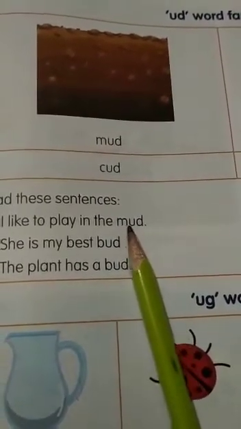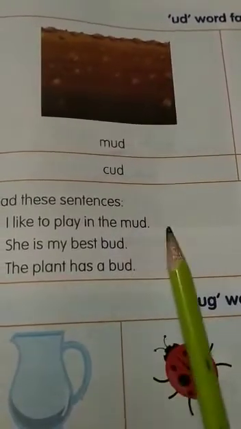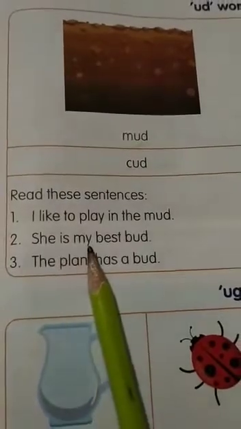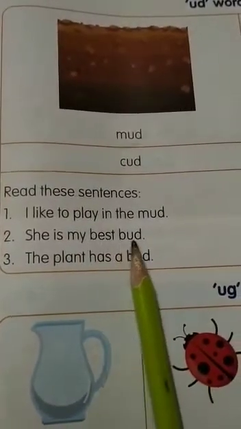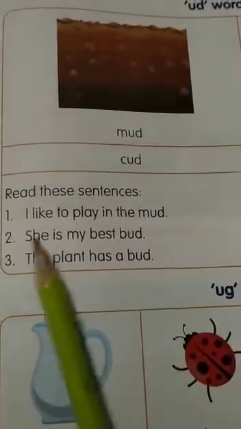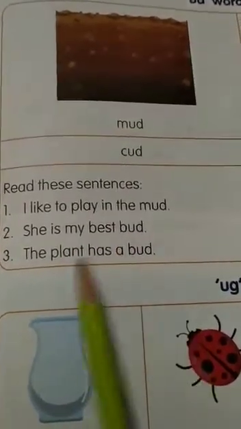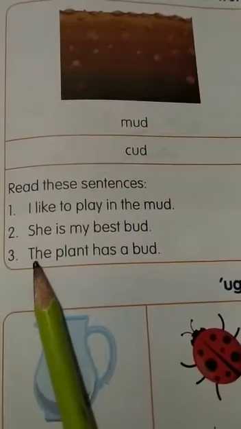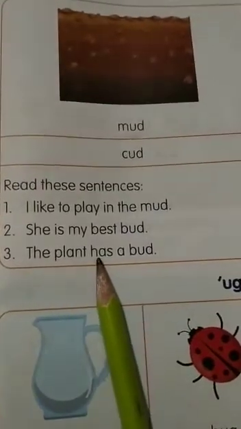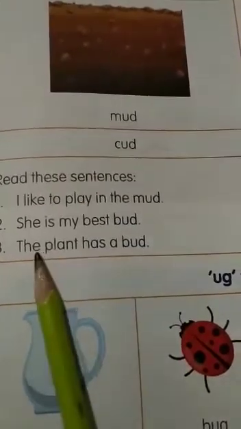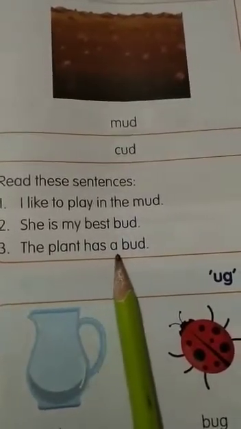Like, what is this? A d, mud, mud. Okay, now the next is: she is my best b a d, bud. She is my best bud. Okay, now the next is: the plant has a b a d, bud. The plant has a bud.